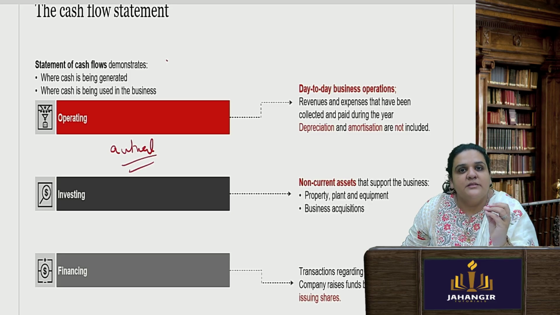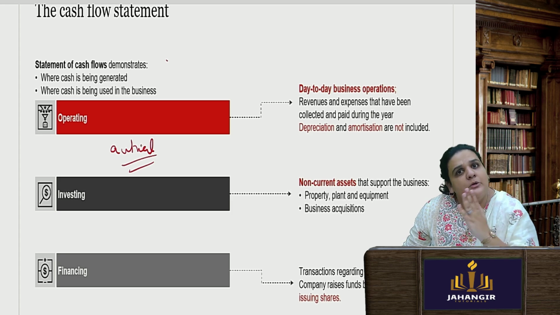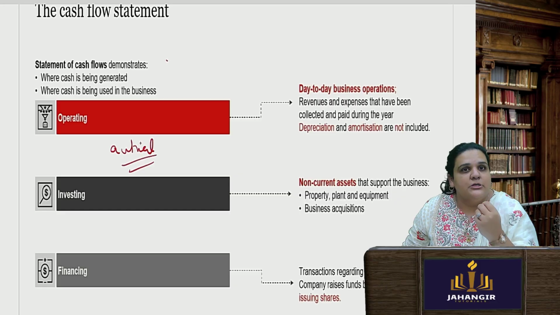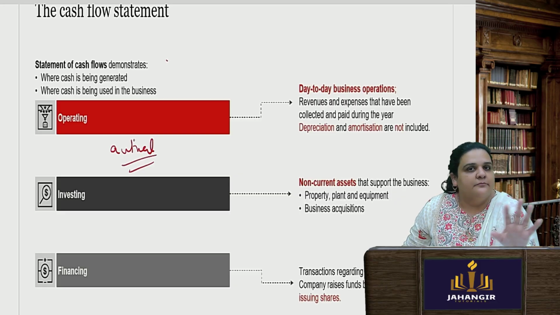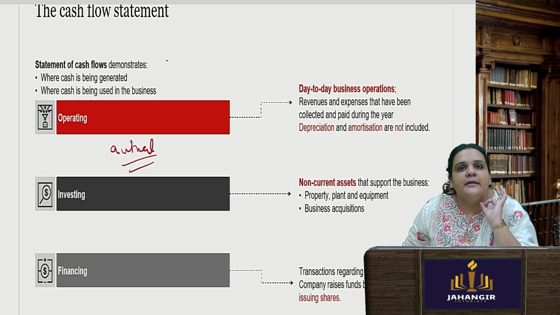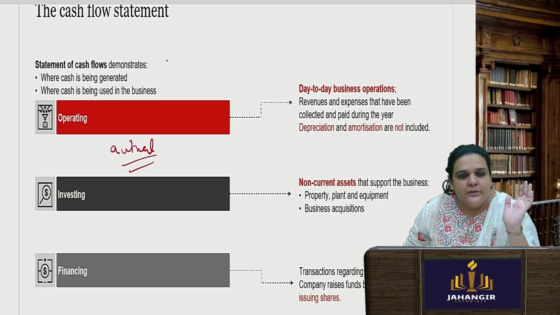So revenues and expenses that have been collected and paid during the year. Anything which is non-cash, which we include in P&L, depreciation, amortization, transfer to this reserve, that reserve, all non-cash expenses are removed. Actually, how much you have paid and received due to your operations will be your cash from operating activities. Whether it is positive or negative, that the investor will see.